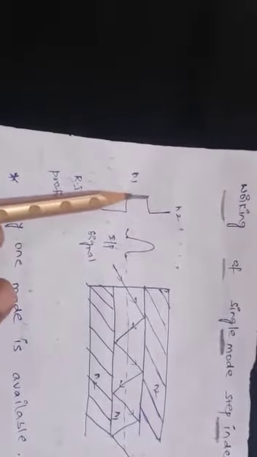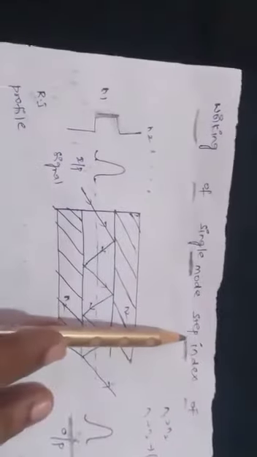Step index means throughout the core, the refractive index of the core is constant, and going towards the cladding there is a step change in the refractive index. So that's why this is known as step index.